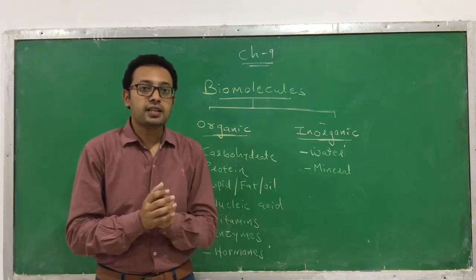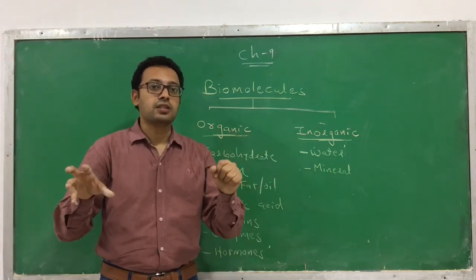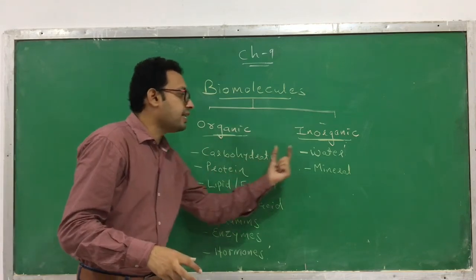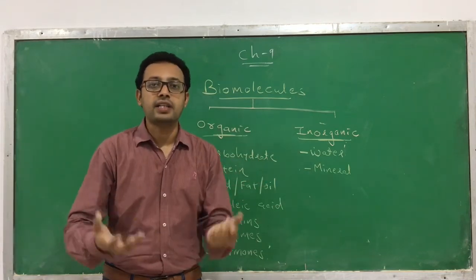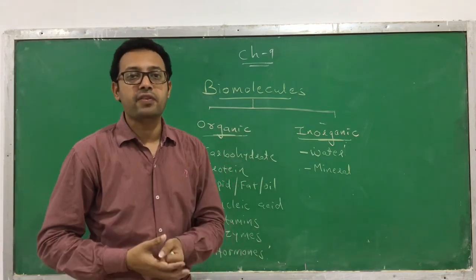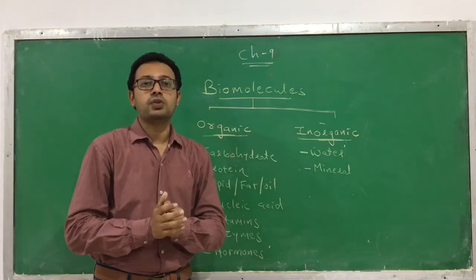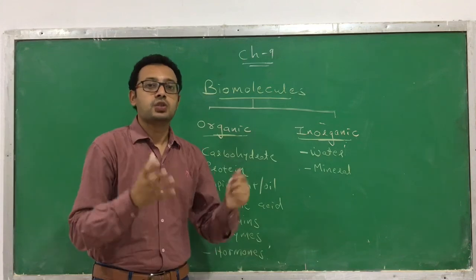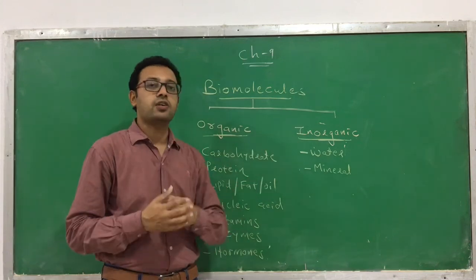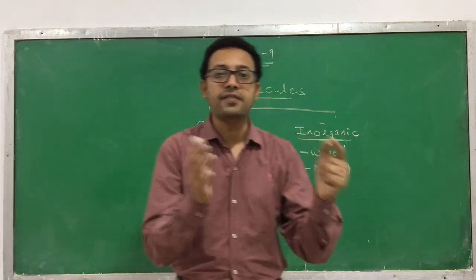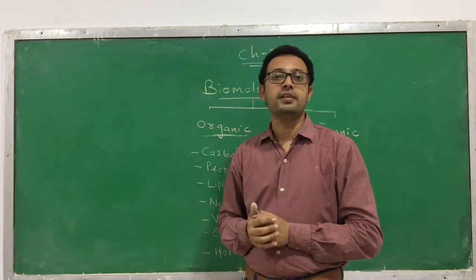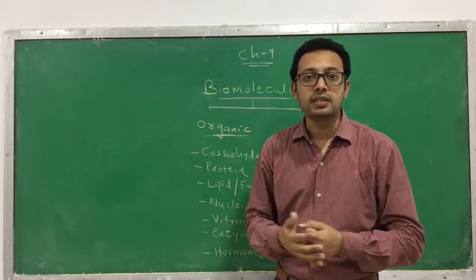But you know that we have a diverse structure. The amount of organic and inorganic molecules found in a living system also varies, from person to person and from species to species. So the quantity of these organic and inorganic molecules varies from one living organism to another.